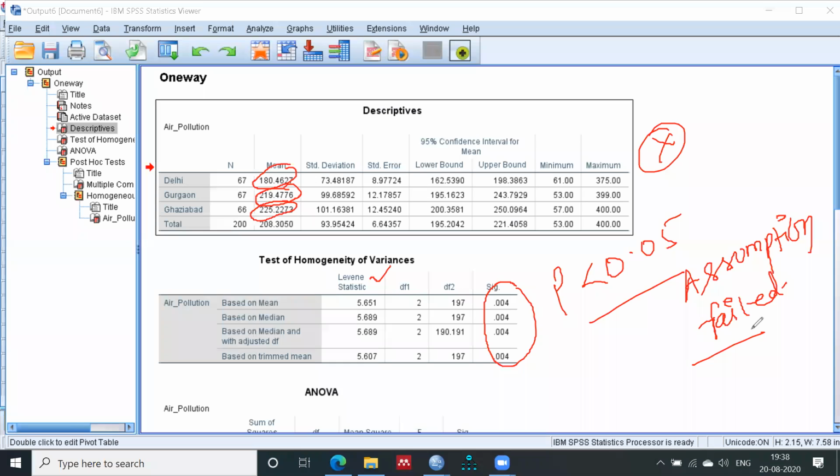Now if your assumption is failed here, I told you that the test of homogeneity is required to apply the ANOVA, but my assumption is failed. So you cannot apply ANOVA here. For this analysis you need to apply a non-parametric test. Here we cannot apply ANOVA, but you can ignore this for this time, because this is your workshop, so you can ignore this condition for some time, just to understand what is post hoc and other tests. So let's ignore this assumption here.